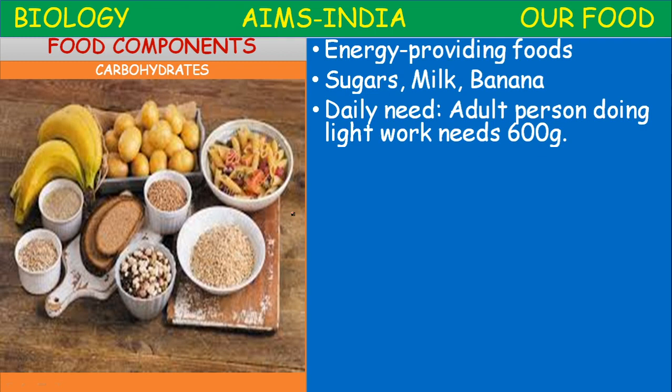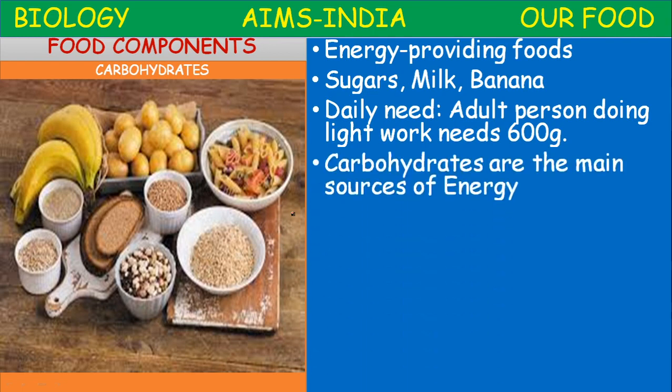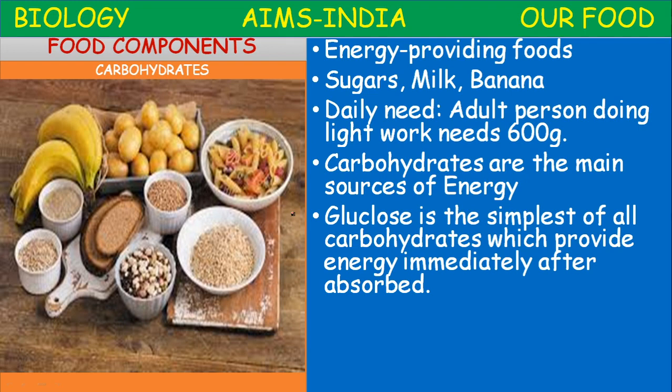So the food materials which I named now are rich in sugars. Daily, an adult person doing light work requires 600 grams of carbohydrates a day. Carbohydrates are the main sources of energy.